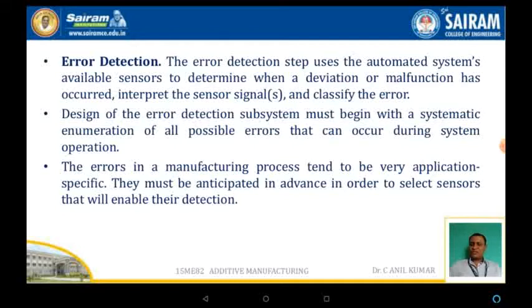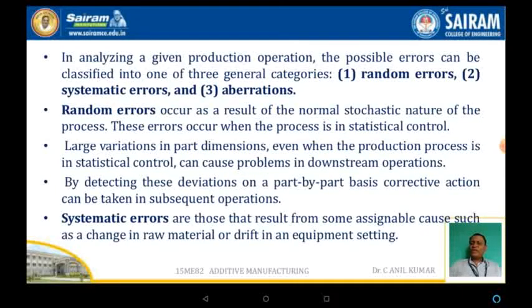The errors in a manufacturing process tend to be very application specific. They must be anticipated in advance in order to select the sensors that will enable their detection. Now, in production operations, the possible errors are classified into random errors, systematic errors, as well as aberrations.